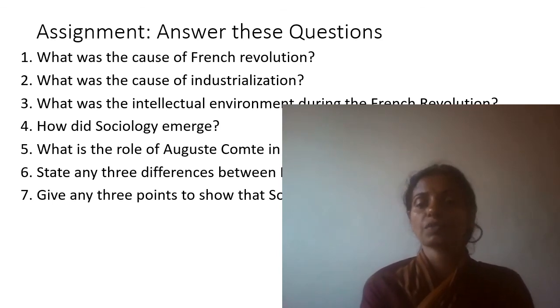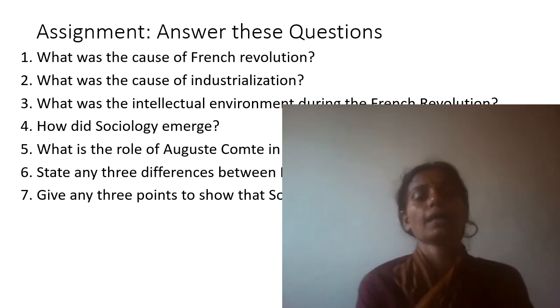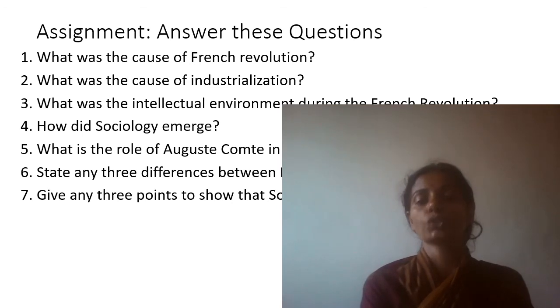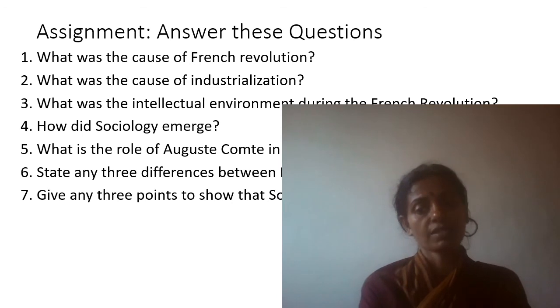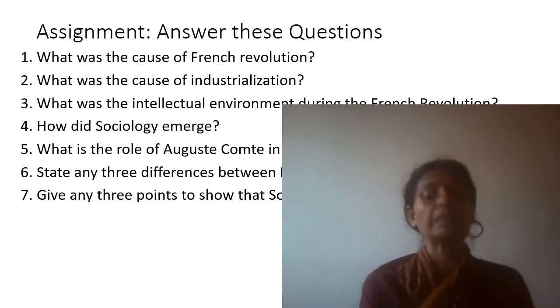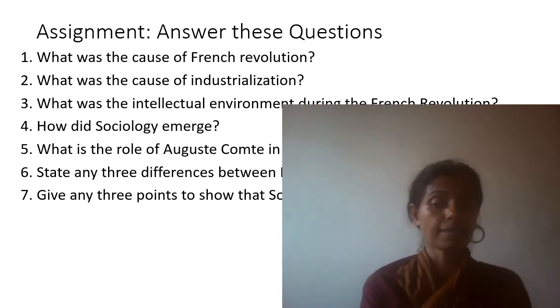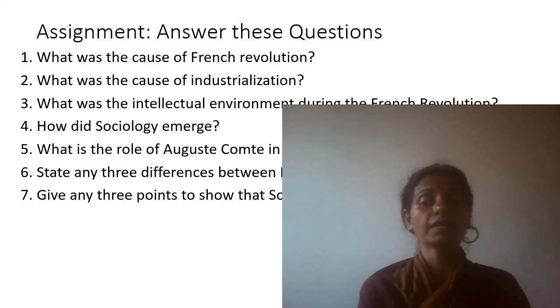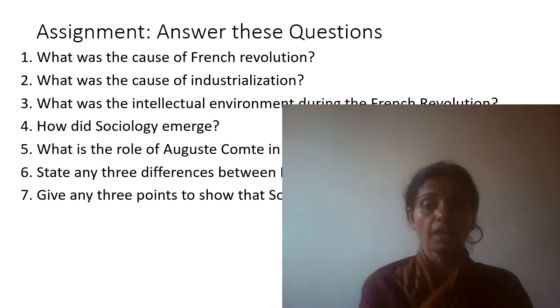What is the difference between physical and social science? And give any three points to show that sociology is a science in its own way. You can discuss that whatever sociology collects is based on field studies, on quantitative data, and on experiments in the field. It is observable. What is the criteria of science? It should be observable, it should be experimented upon, and it can be verified.